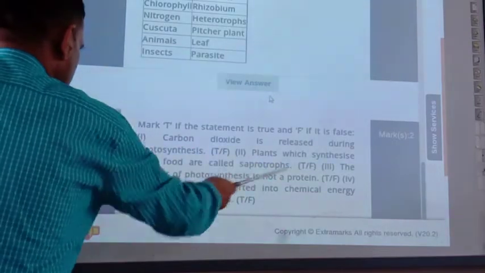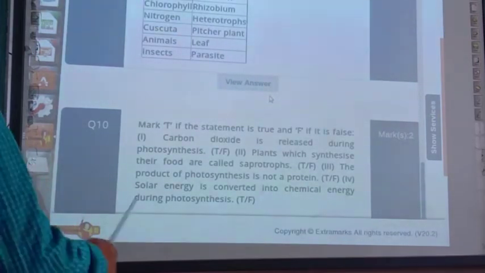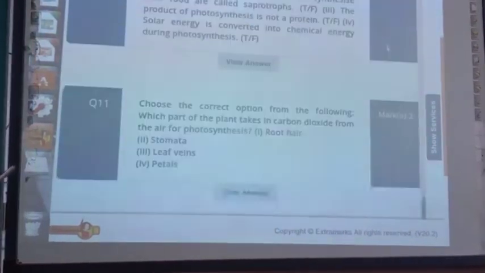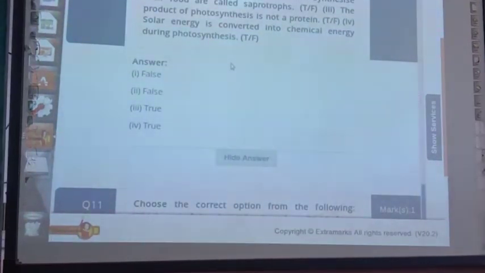Third one: the product of photosynthesis is not a protein. Of course, the product of photosynthesis is carbohydrate, not protein, so this is true. Fourth one: solar energy is converted into chemical energy during photosynthesis. Yes, true. Now I will show you the correct answer also. View answer. So the first two are false, and the remaining two are true.